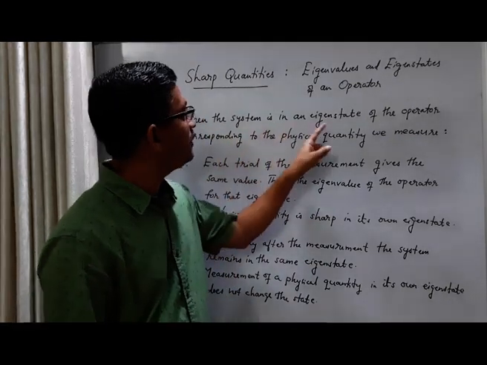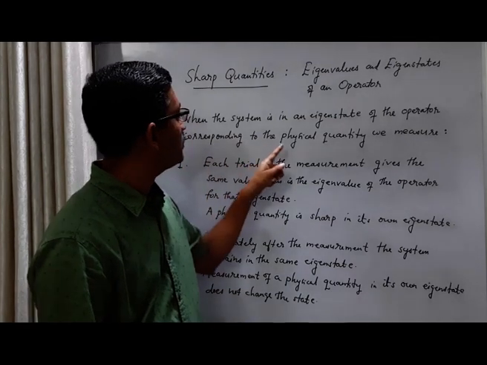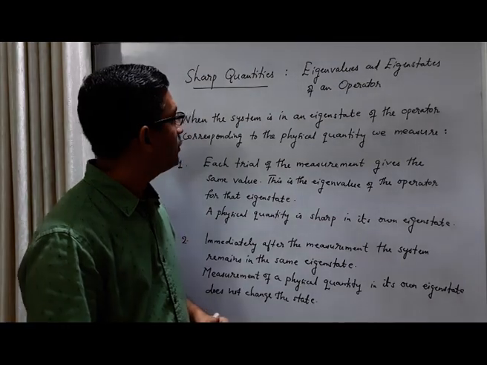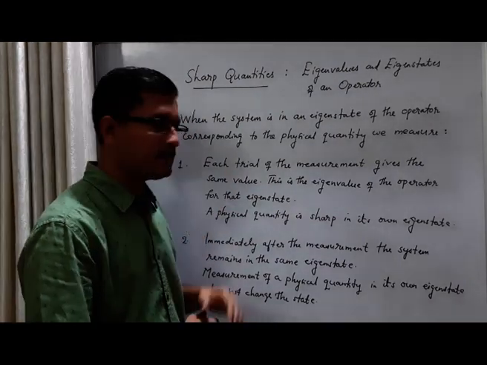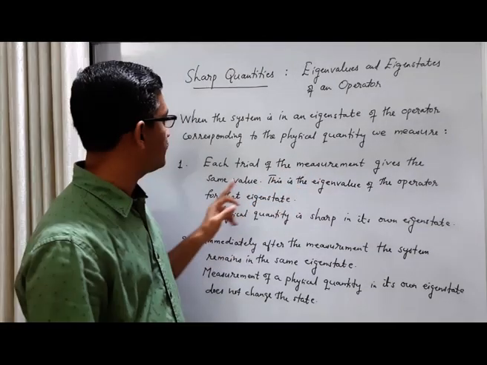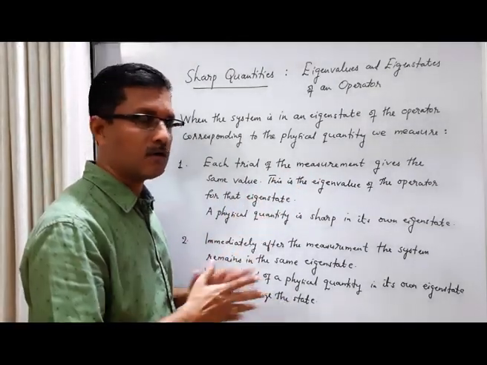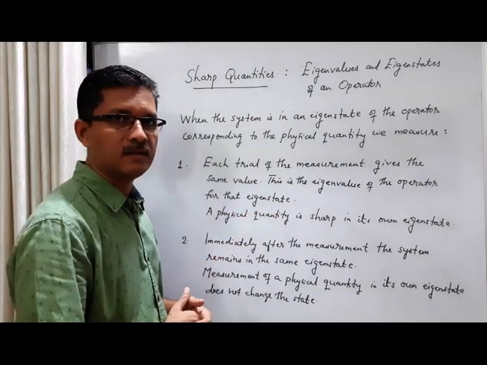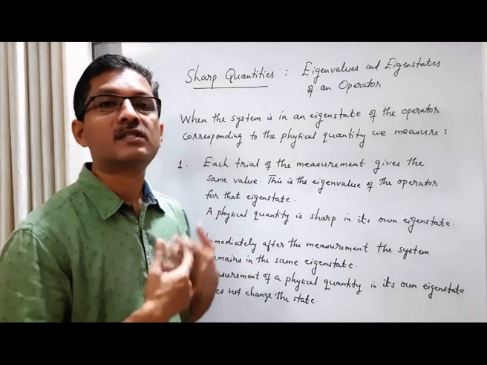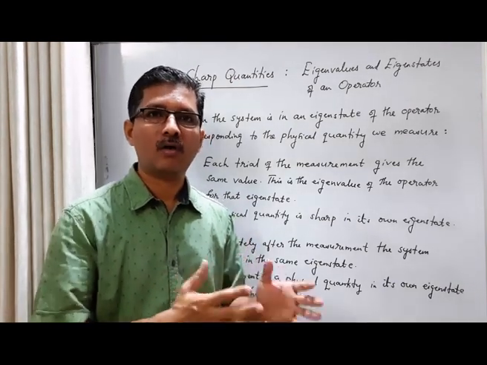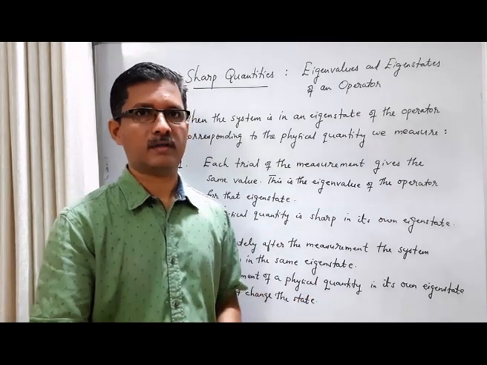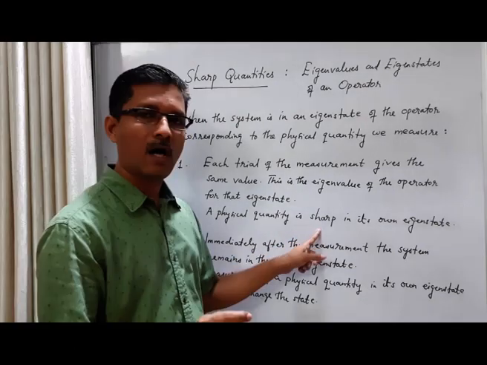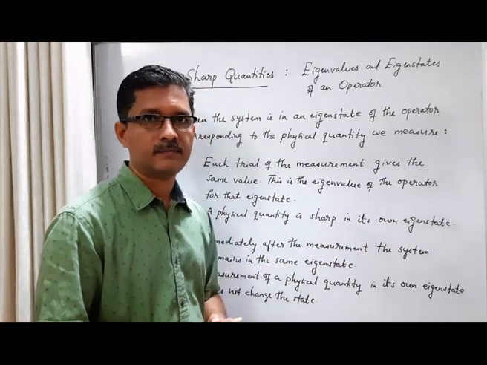When the system is in an eigenstate of the operator corresponding to the physical quantity we measure, the first feature is that each trial of the measurement gives the same value. This we have already seen. This is the eigenvalue of the operator for that eigenstate. And when each trial of the measurement gives the same value, we call that physical quantity a sharp quantity. So in other words, a physical quantity is sharp in its own eigenstate.